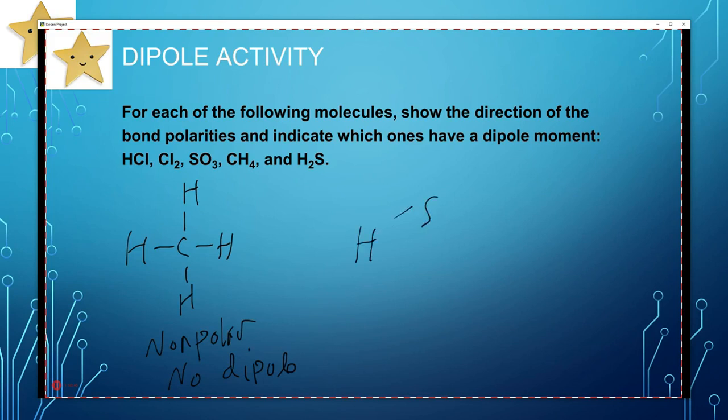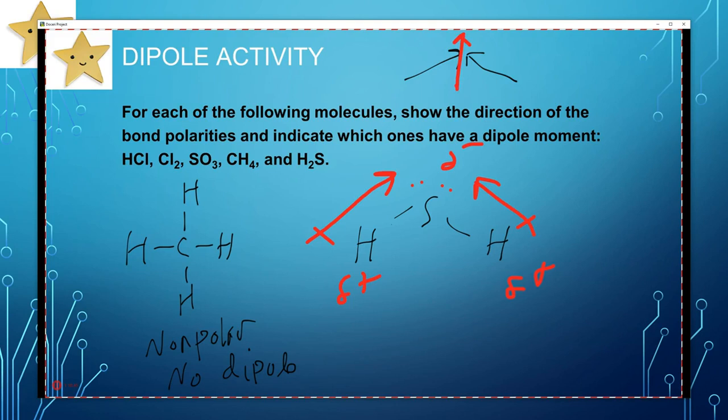H2S has a dipole, just like water did. You've got those 4 electrons on sulfur, so that's a partial negative, partial positive, and so you've got 2 dipoles like this. And think about it, if you had 2 people pulling on a rope at angles like that, what's the net force between them? The center is going to go up that way.